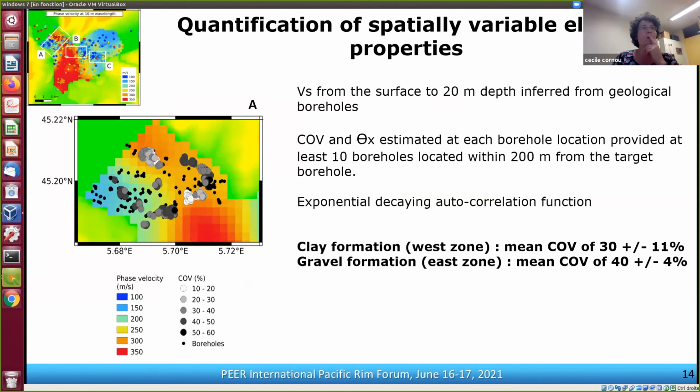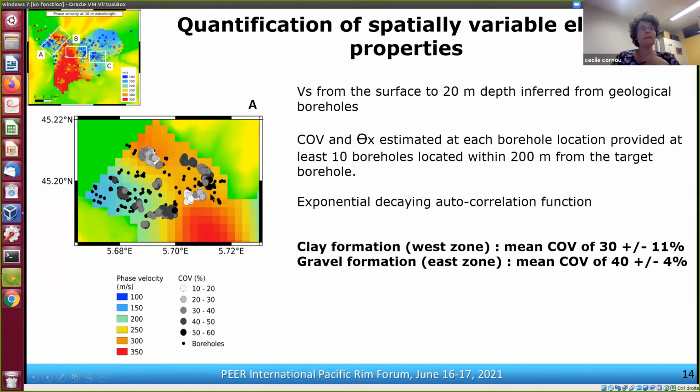So now I will go directly to the quantification of the spatially variable elastic properties in Grenoble. What we did was only select those boreholes that go to 20 meters depth, and we measured the coefficient of variation of VS and the horizontal autocorrelation distance using an exponentially decaying autocorrelation function.